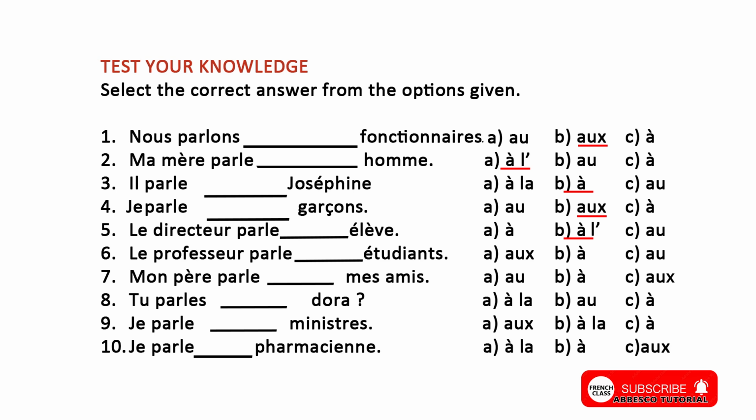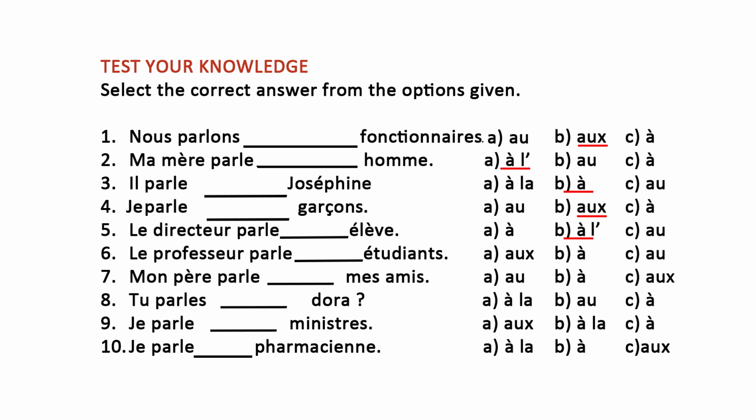Good. Now the next one, which is 6. We have le professeur parle-étudiant. Étudiant, also students, a synonym of élève. But here we have étudiant. We normally use it for those who are university learners and then the higher grade levels. All right, so le professeur parle-étudiant. So, which one do you think is the correct answer? Select it in a few seconds.